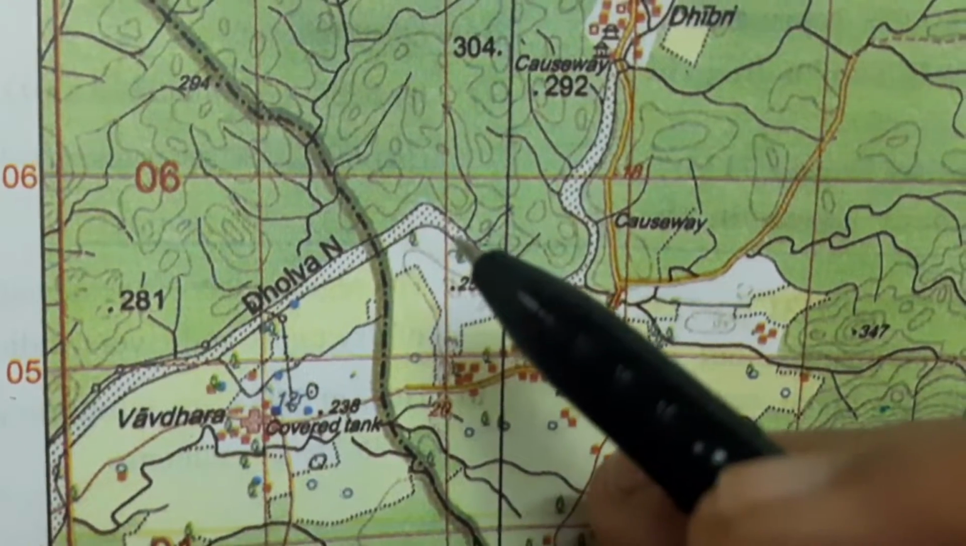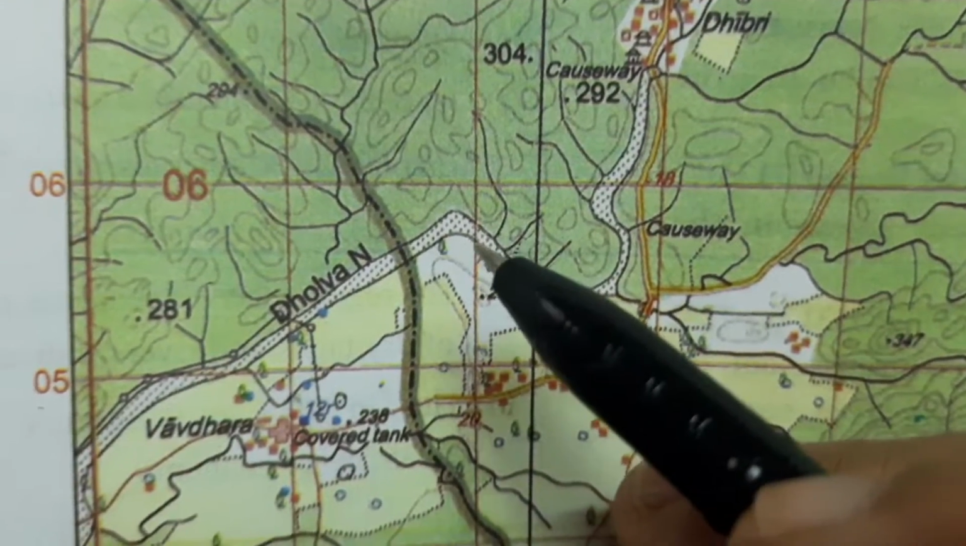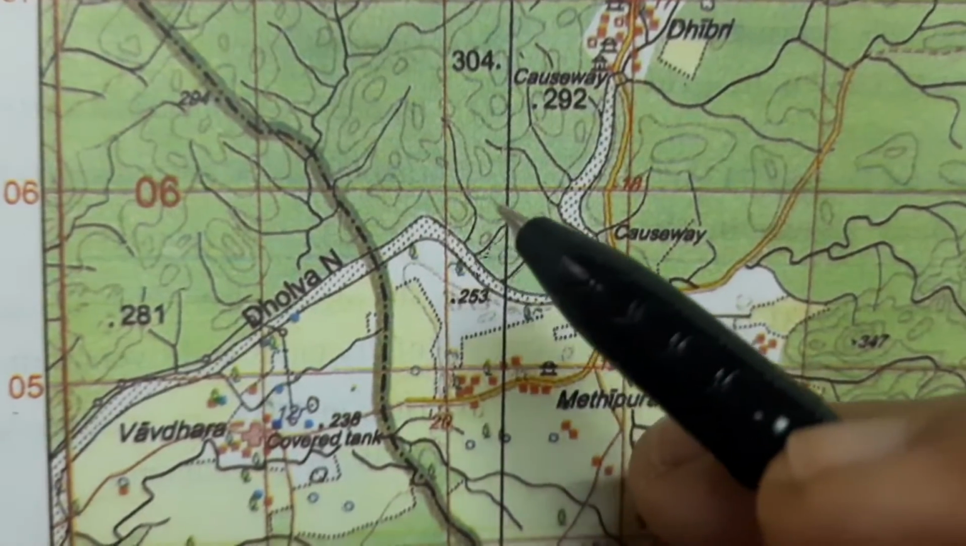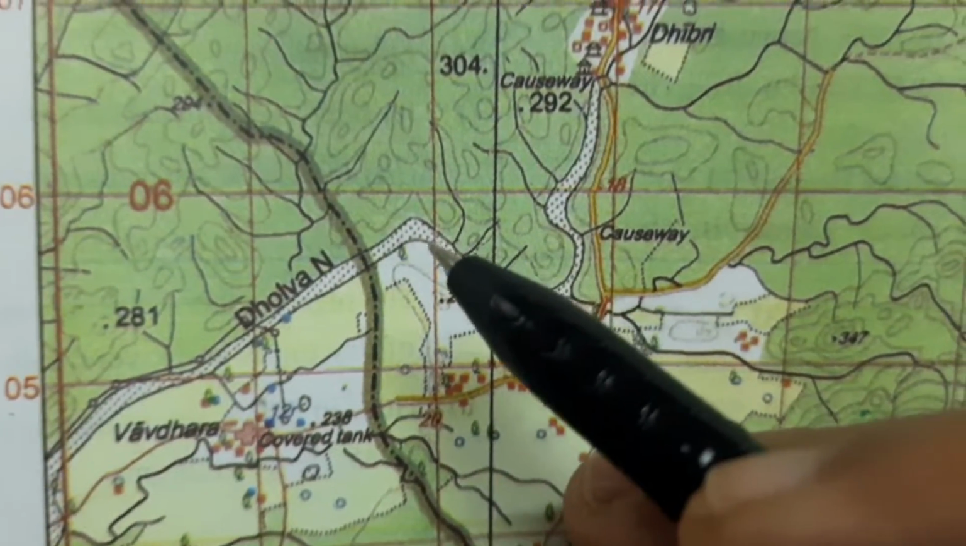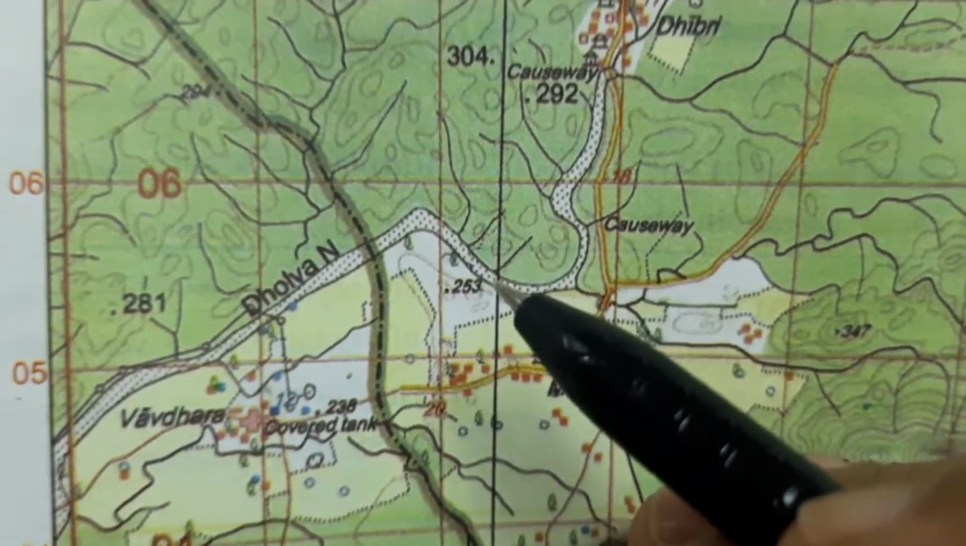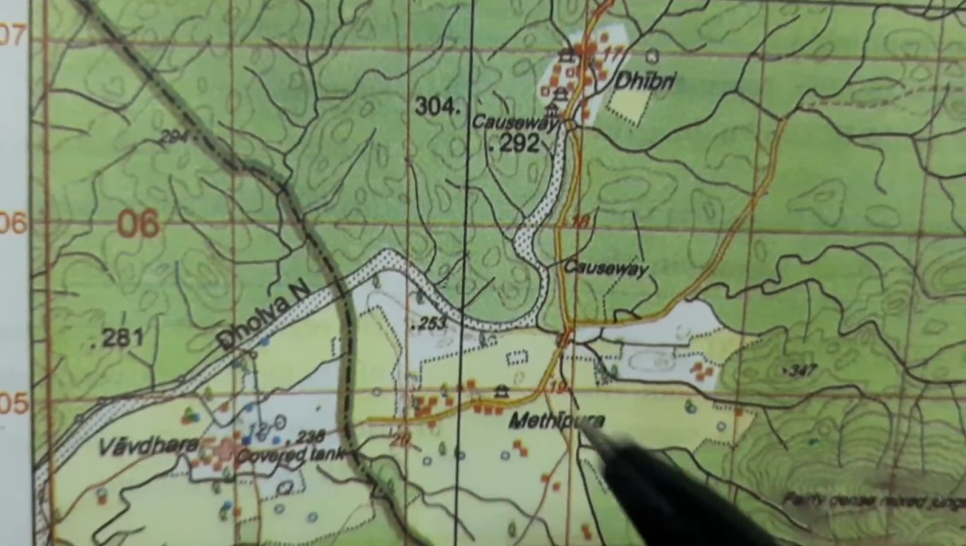Here the branches of the streams join the main stream in right angle. See, this is the main stream and these are the branches. See, it is in right angle. So it is called trellis.